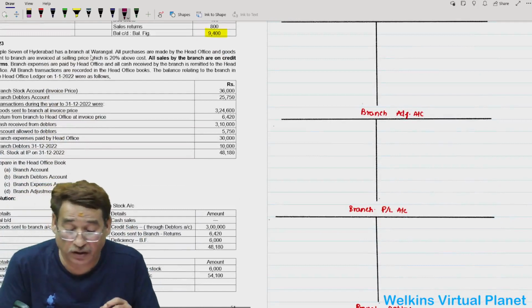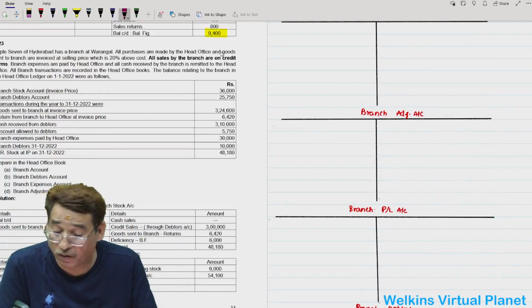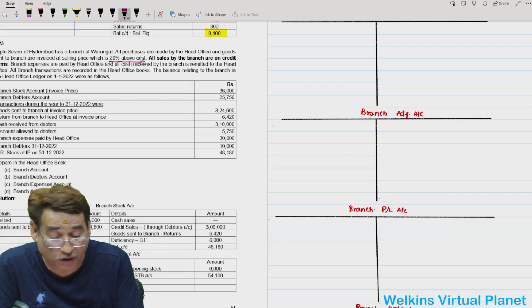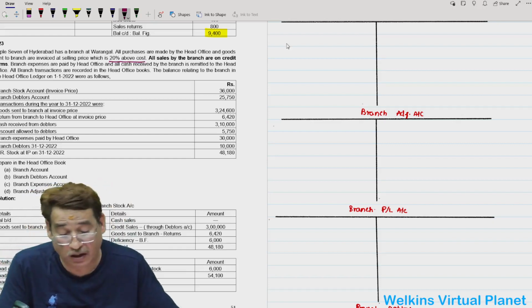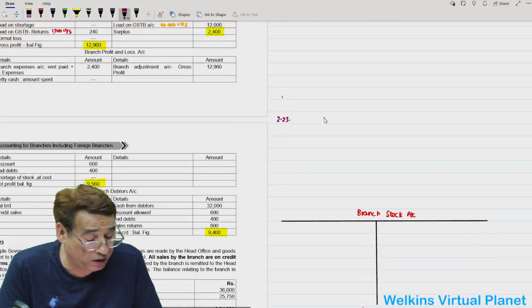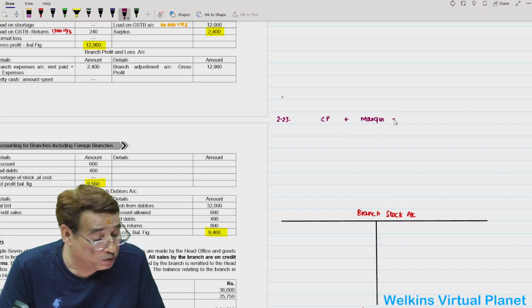Mr. X of Hyderabad has a branch at Warangal and all the purchases are made by the head office and goods sent to branch are invoiced at selling price which is 20% above cost. So goods are sent at 20% above cost. Although I need not require to do this, but still I will do for you. Cost price plus margin is equal to selling price or invoice price.